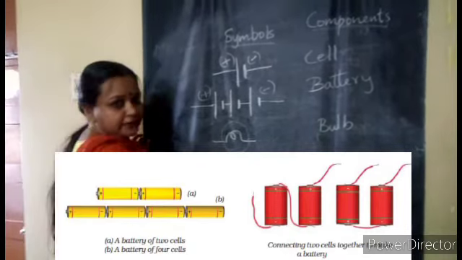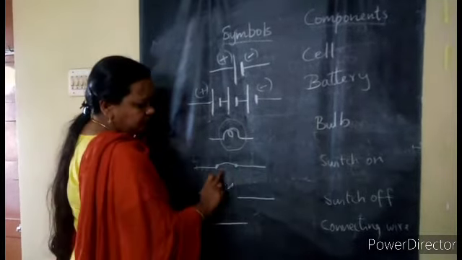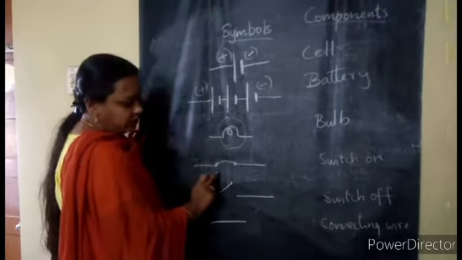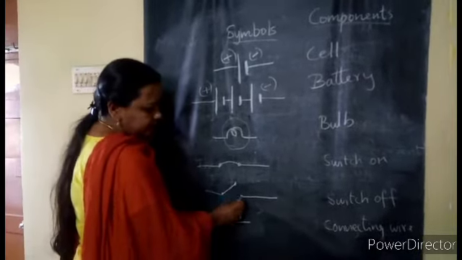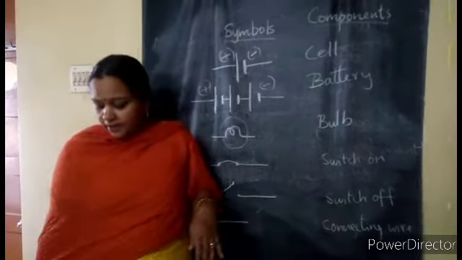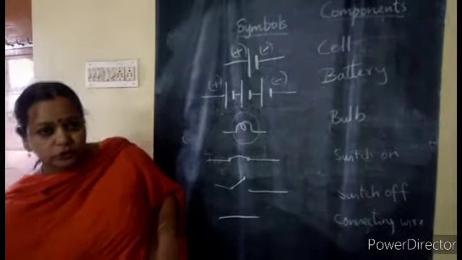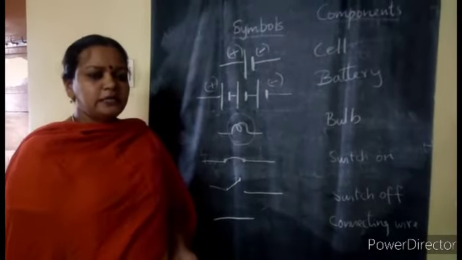And the electric bulb. Then the switch on position, the circuit should be closed, no? Then only the current will flow. And switch open is like this. And this is the connecting wires. So these are the symbols for the important components which we are going to use. Using these components, now we are going to draw a simple electric circuit.